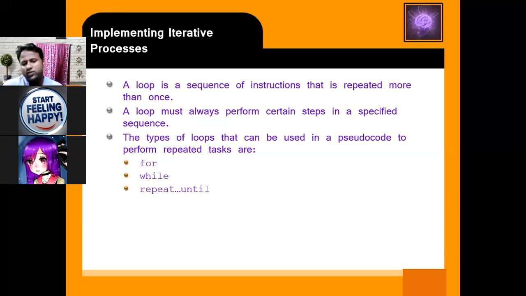The looping we use in that case is called the variable loop. So fixed loop and variable loop, that we are using. So looping is a sequence of instructions that is repeated more than once. A loop must always perform certain steps in a